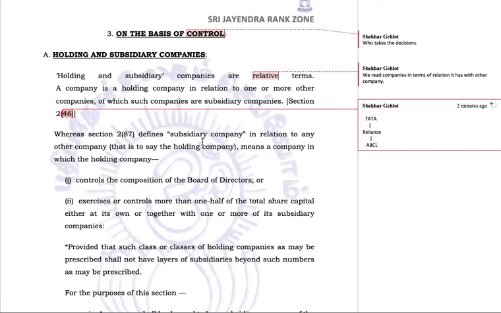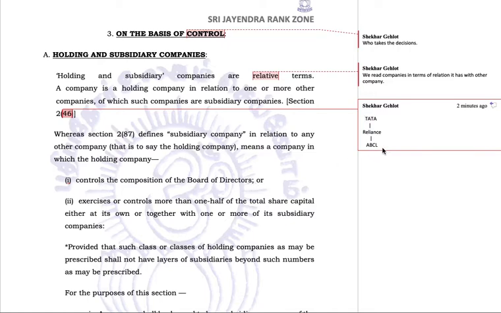So now read it: a subsidiary company in relation to any holding company means a company, say ABC Limited, in which the holding company Reliance does so and so. What is the so and so? Controls the composition of the board of directors.